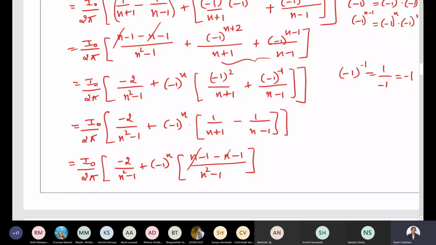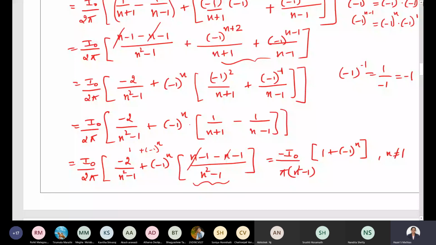So the final answer will be minus of minus I naught by minus 1 into what will remain over here. If I take minus 2 outside, 1 will remain. 1 plus minus 1 power n will remain. This is for n not equal to 1. So what an value we got? I naught divided by pi into n square minus 1 into 1 plus minus 1 power n for n not equal to 1.